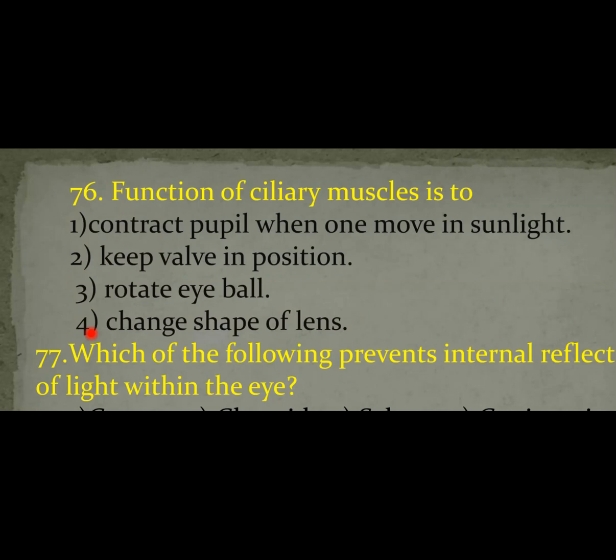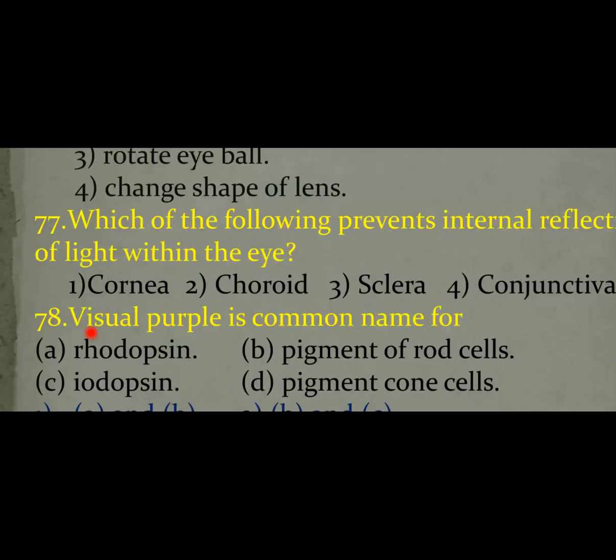Next. Question number 77. Which of the following prevents internal reflection of the light within the eye? The light enters the eye through the cornea and pupil, then falls onto the lens, then it is refracted onto the retina.